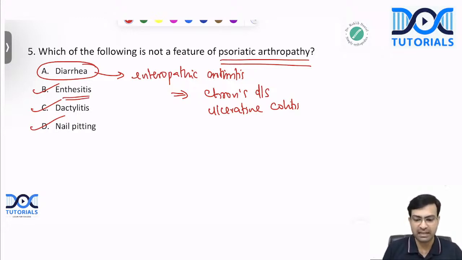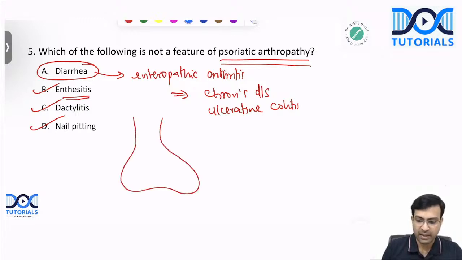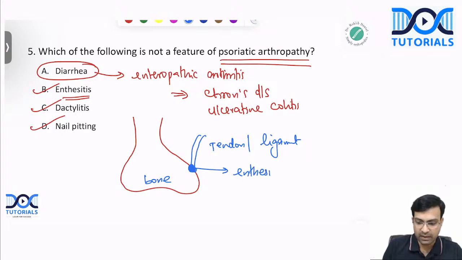What is enthesitis? What is enthesis? So if you have a bone like this and a tendon or ligament coming and attaching to it like this, the point of contact, the point of insertion of the tendon or ligament on bone is called enthesis. This point is the enthesis. Okay. So you could get enthesitis, inflammation of the enthesis, in psoriatic arthropathy.